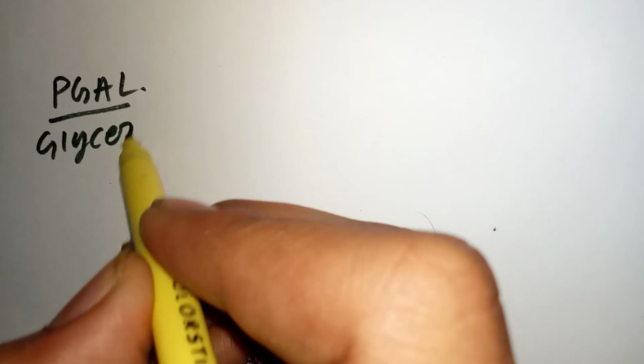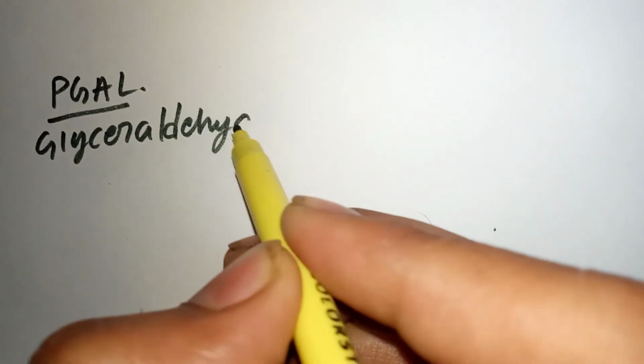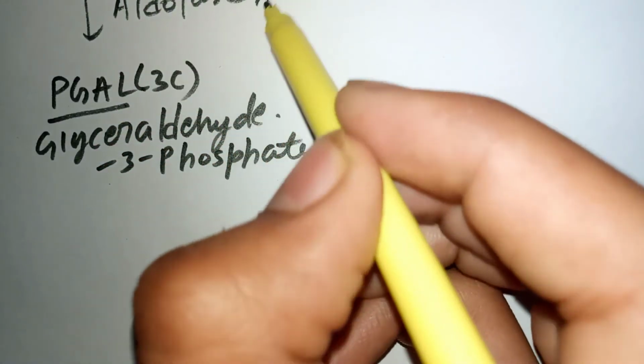So lastly we are where? We are at the PGAL, or you can say glyceraldehyde 3 phosphate, which is a 3 carbon molecule. It is formed by two processes: directly from the aldolase action on fructose 1,6 bisphosphate, right?